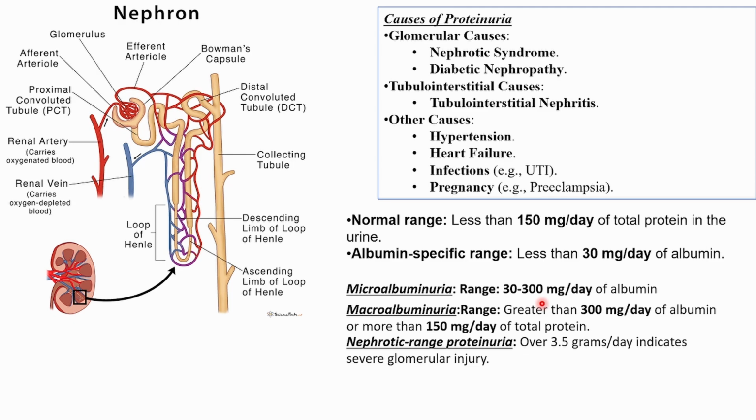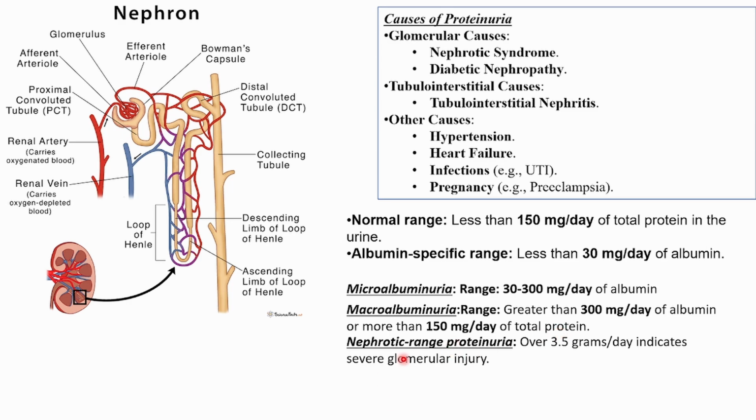Then we have macroalbuminuria, which is greater than 300 milligram per day of albumin or more than 150 milligram of total protein. This suggests significant kidney damage or some kidney pathology.